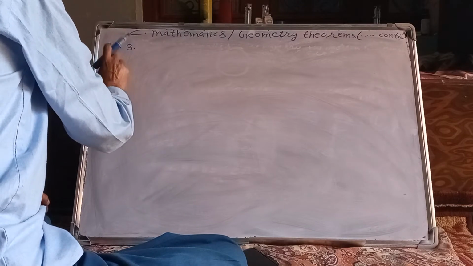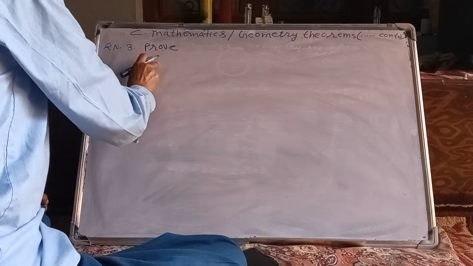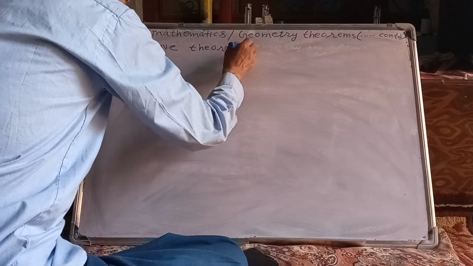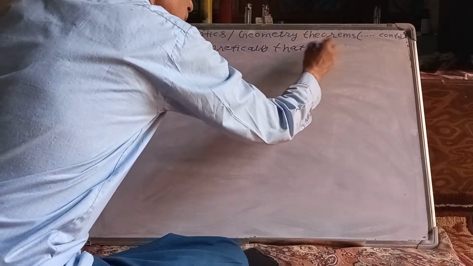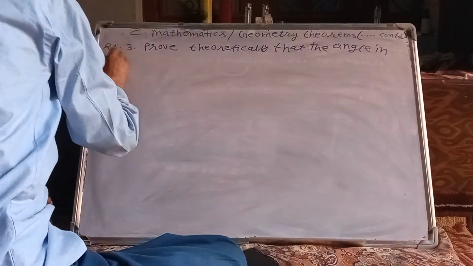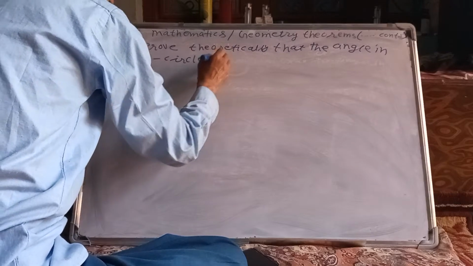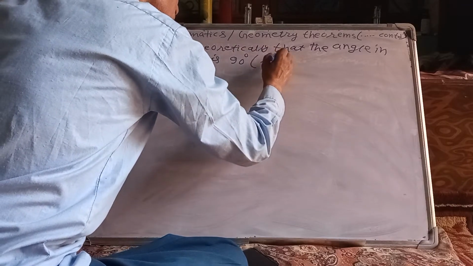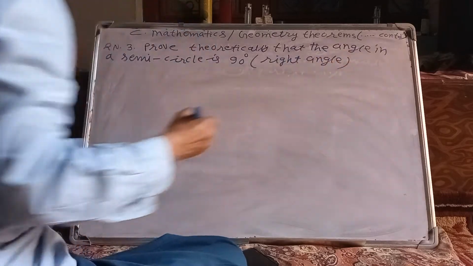Theorem number 3: prove, not experimentally, theoretically, that the angle in a semicircle is 90 degree, or a right angle. Right angle means 90 degree.